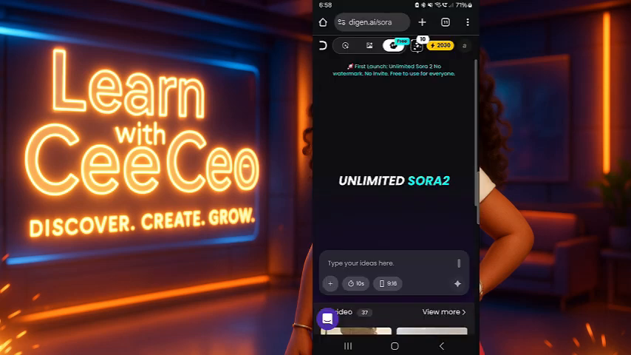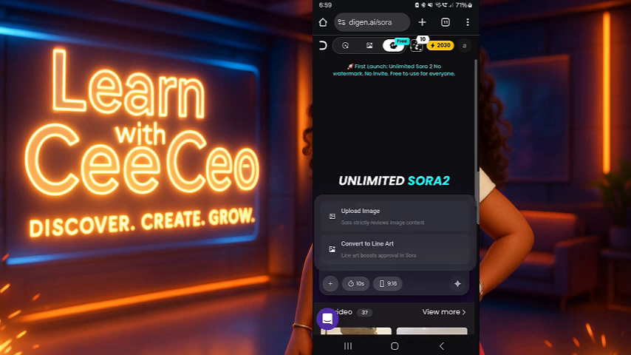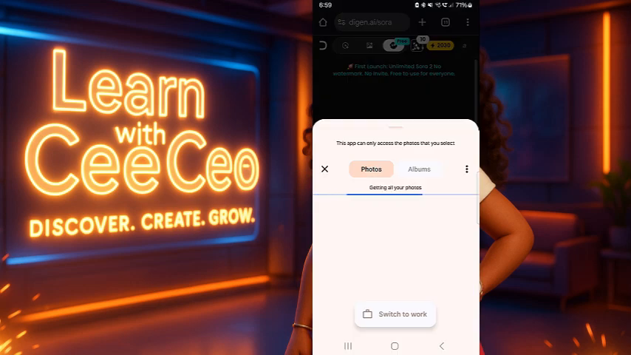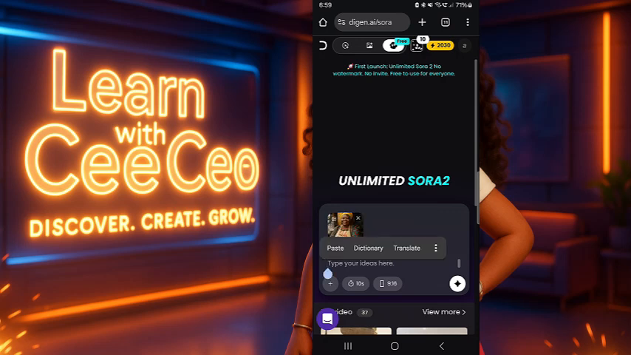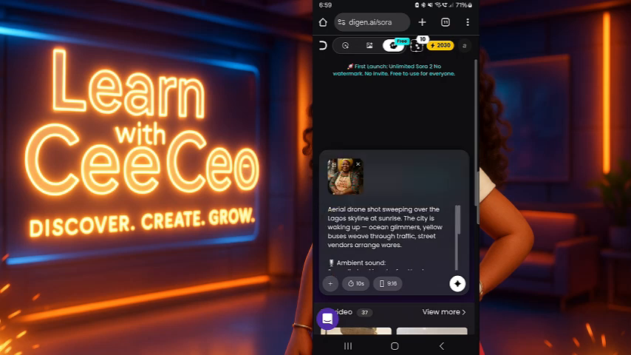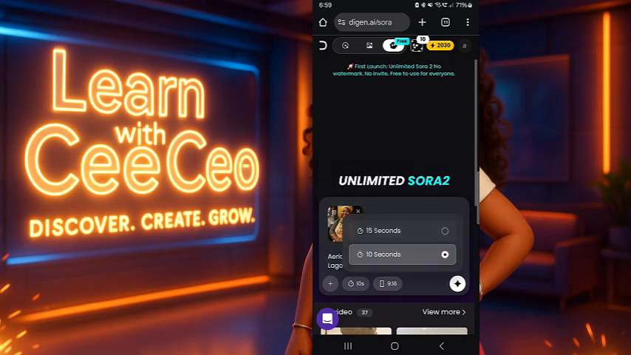Once you copy that, you head over to Nigerian AI, to the Sora 2, to use the unlimited Sora 2. Click on the plus sign and upload that image reference. Why we need image reference is that we want to maintain consistency throughout this video. In the box where it says type in your idea, paste in the prompt for the first scene. It offers you 15 seconds and 10 seconds.